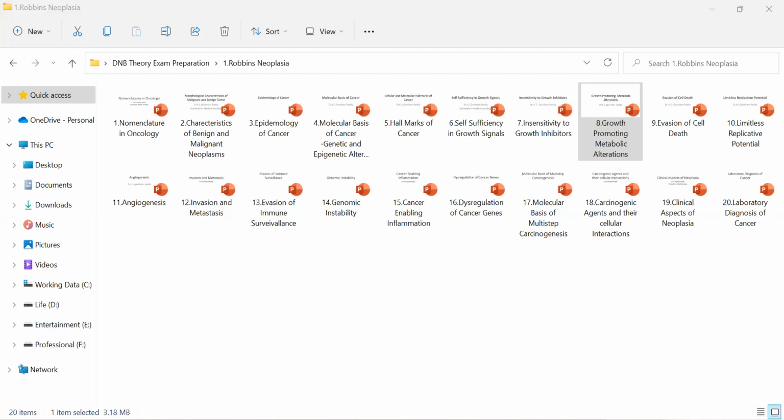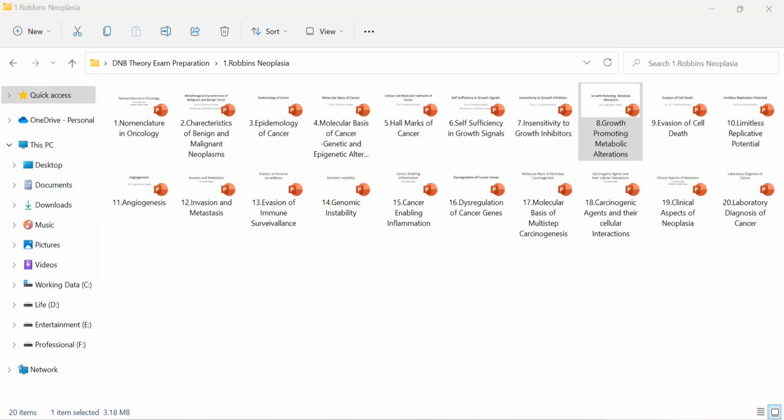Another important hallmark of cancer is growth promoting metabolic alterations. Cancer cells, like normal cells, need nutrients to survive. But as told, the human body can serve the need of every organ, but it can't serve the greed of every organ. Cancer cells are greedy. They require more nutrition than normal cells.